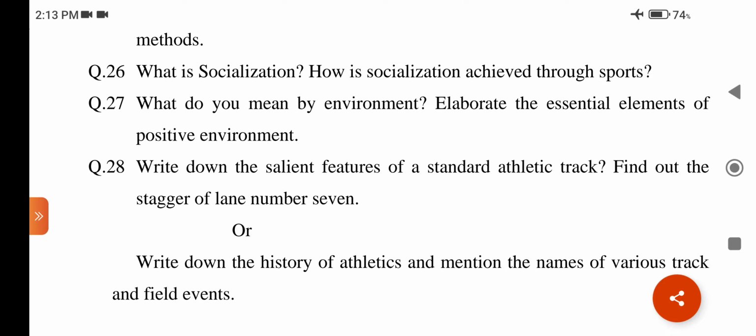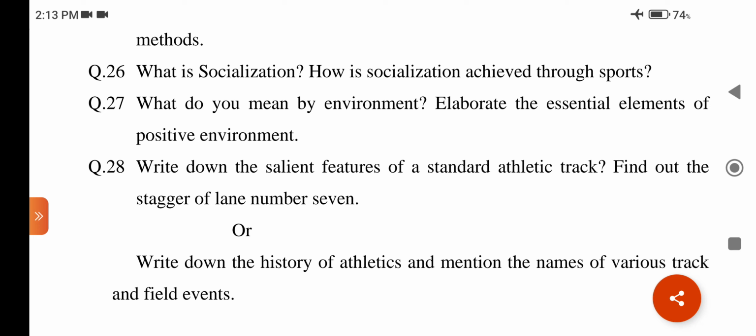These periods are performed with certain speed in intervals of rest. Incomplete rest or recovery is given in intervals. In other words, the total work is performed in intervals and incomplete rest is given each interval or workout. Interval training method has two types. Number 1, slow or extensive training method. 2, fast or intensive training method.